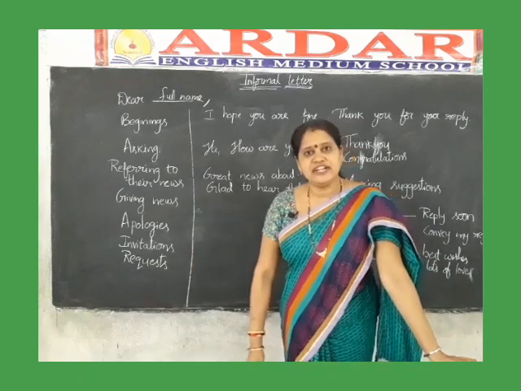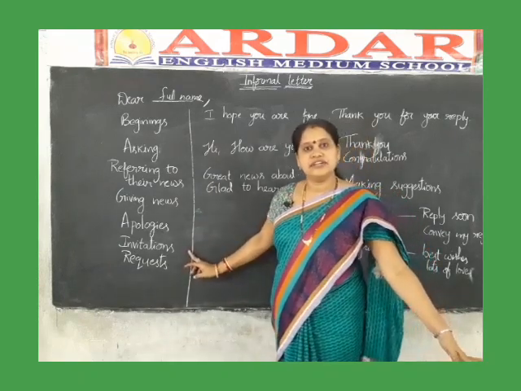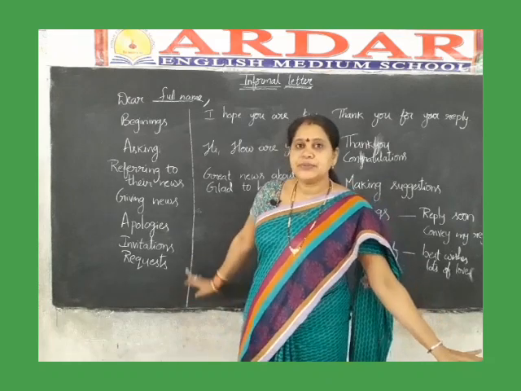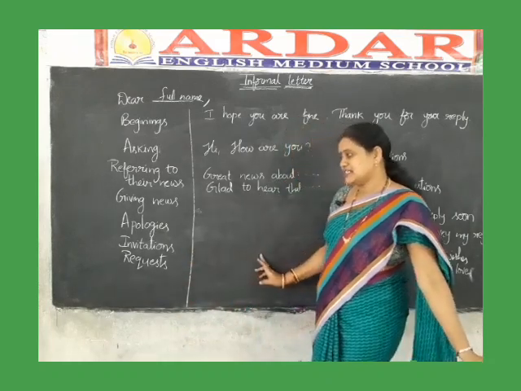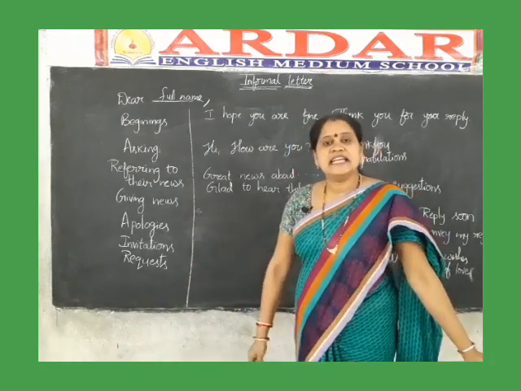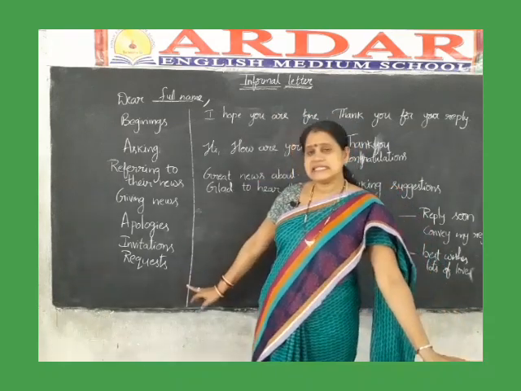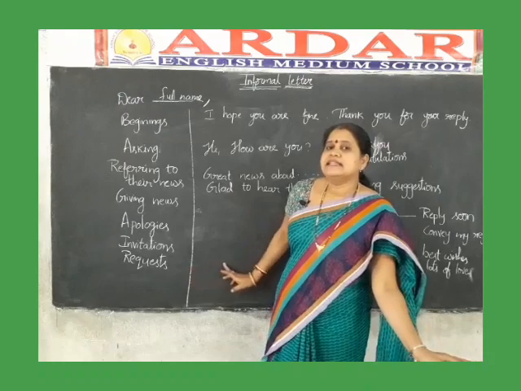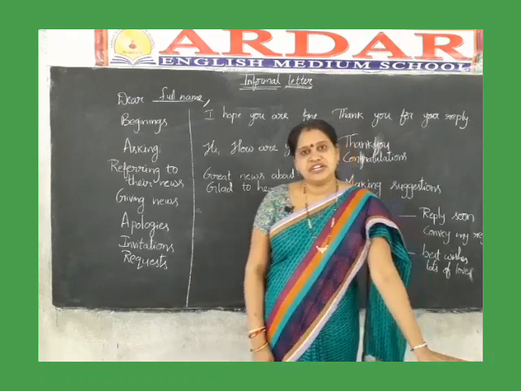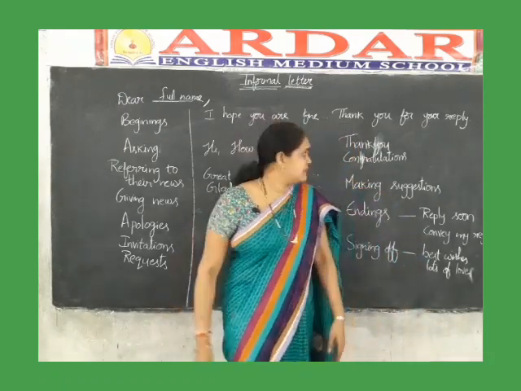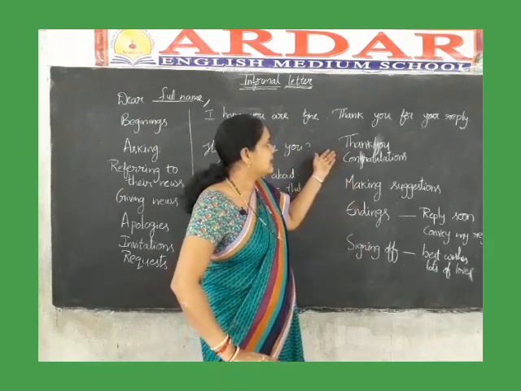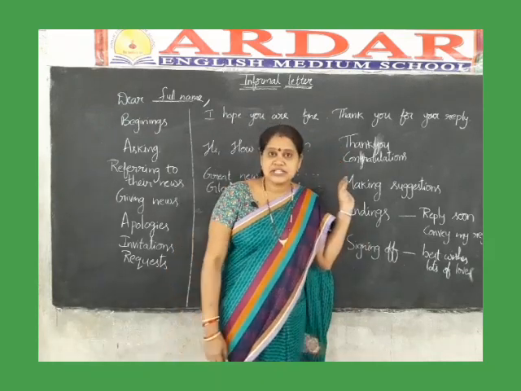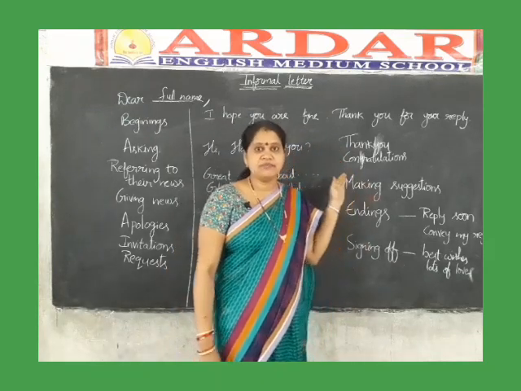After that, invitations. If you want to invite them to any party, you can write the invitation sentence. Next, requests. If you want to ask any request or favors from them, you can write the sentence after the invitations. After the requests, you can write the thank you or congratulations matter for their achievements.